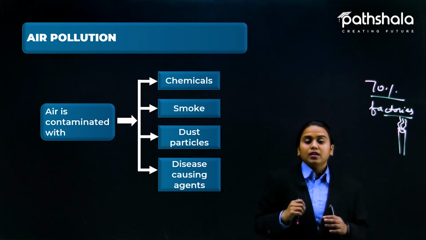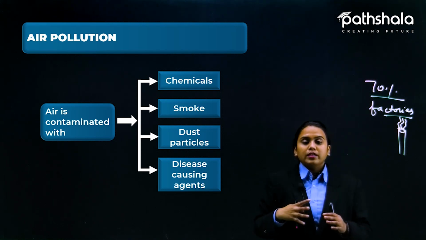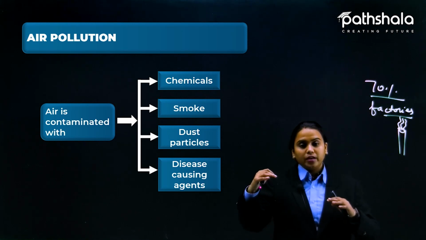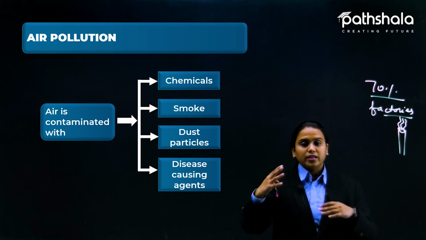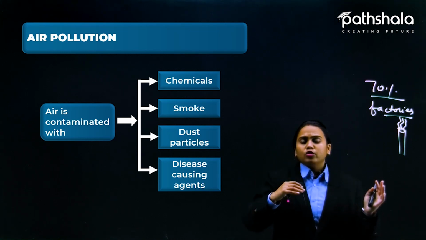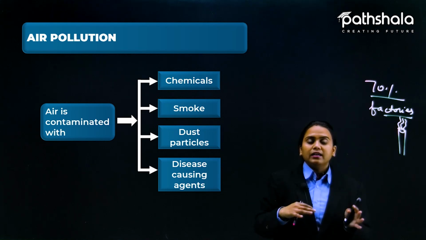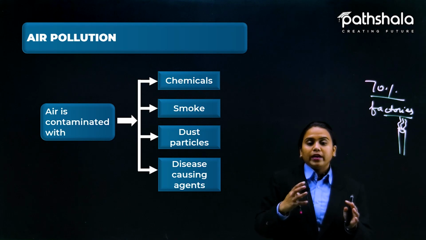Dust particles, dust is everywhere, I know. Even in earlier times, when we lived in the older days, there were no factories, but there was still dust, but it did not endanger anyone.